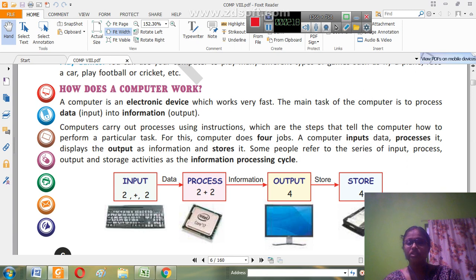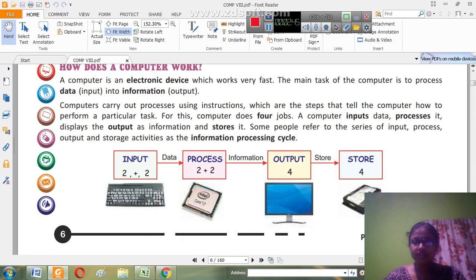This information is considered as output, and it is delivered to the user with the help of output devices, say a monitor. It is also stored in the storage device. Finally, this series of activities is called the information processing cycle.